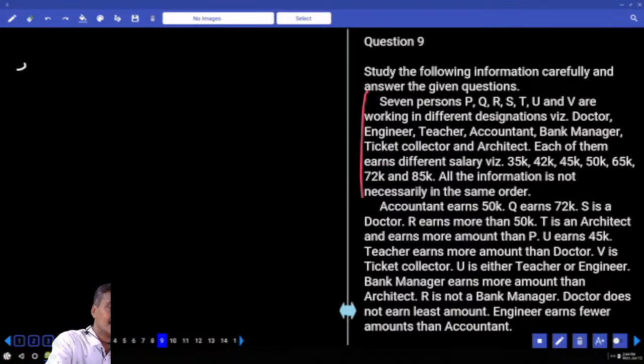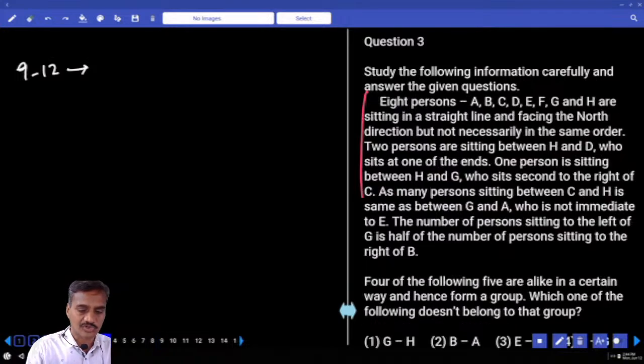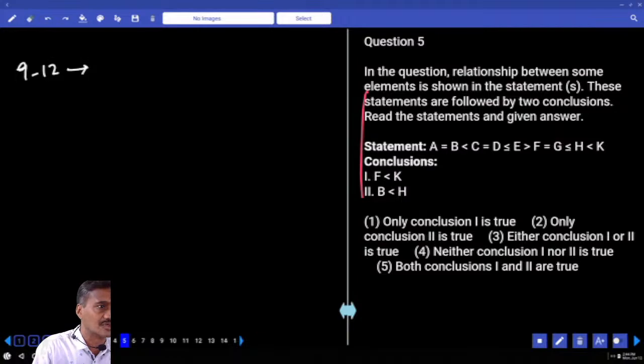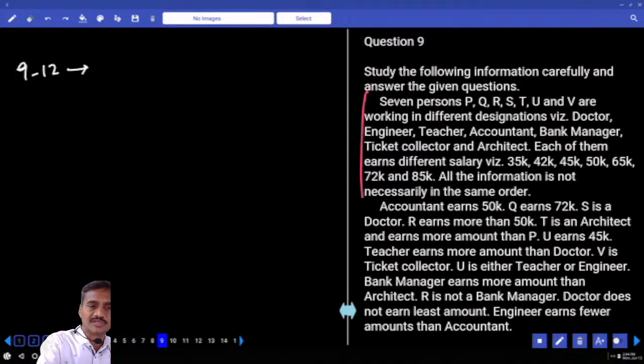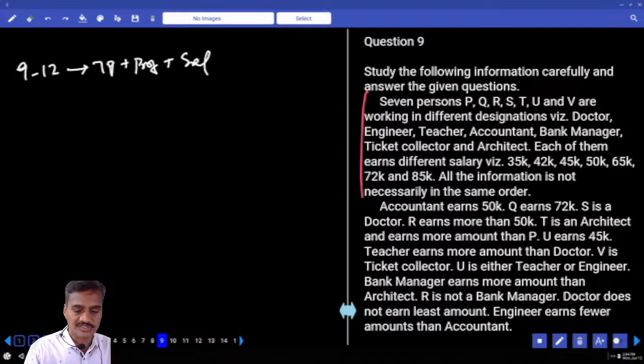Then 9 to 12. Whatever questions you are leaving, you need to make a note of them, because you cannot check again for which is left and so on. And 9 to 12, what are the parameters given? 7 persons. Then the next parameter, that is profession. Next plus salary. Hence it is the second priority.